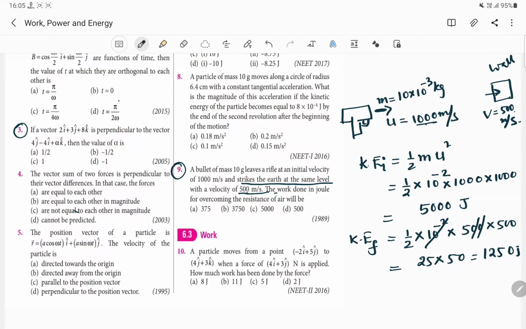5 5 0 25 250. This is 2500 divided by... yes, we get the correct answer, that is 1250 joule. So our final kinetic energy will be 1250 joule.